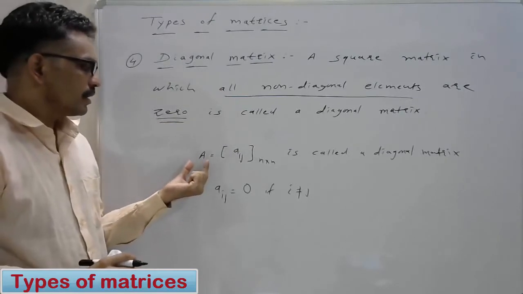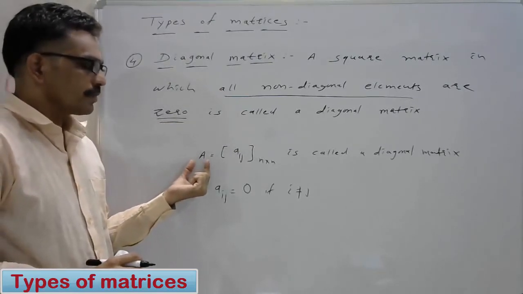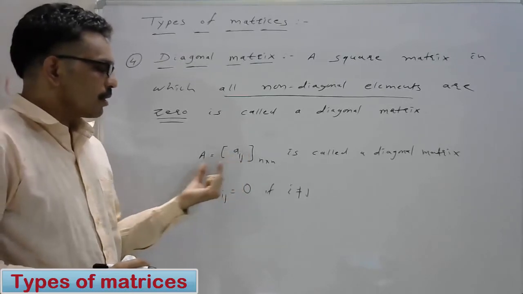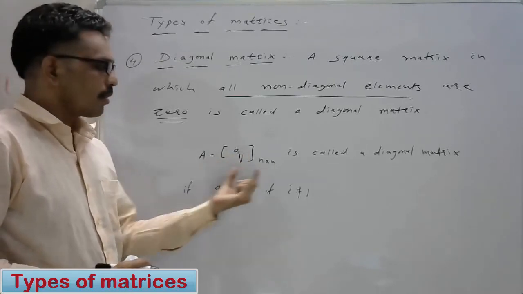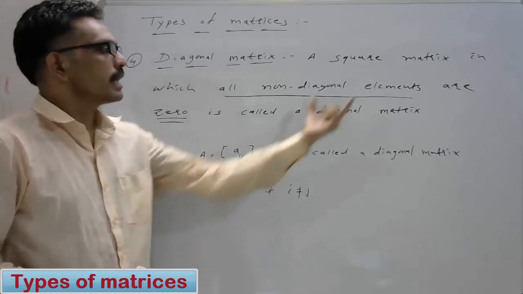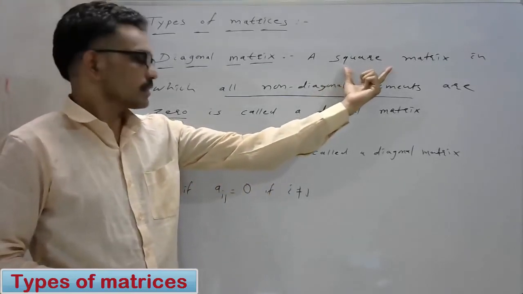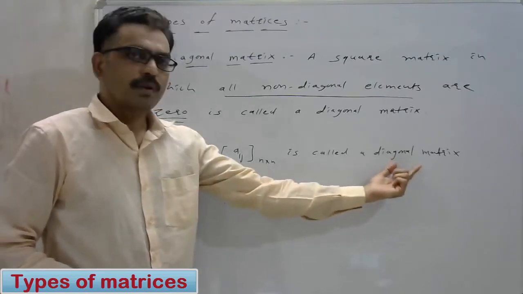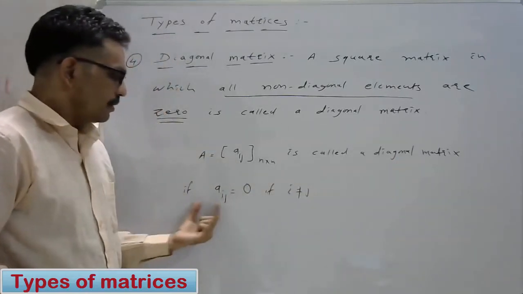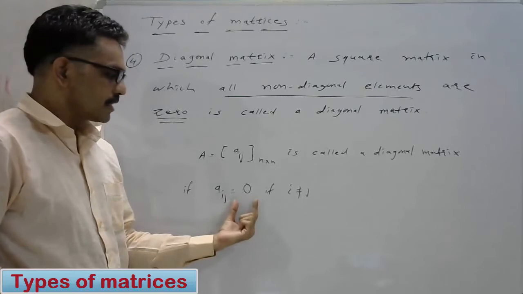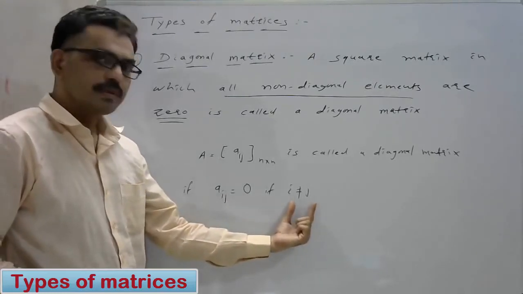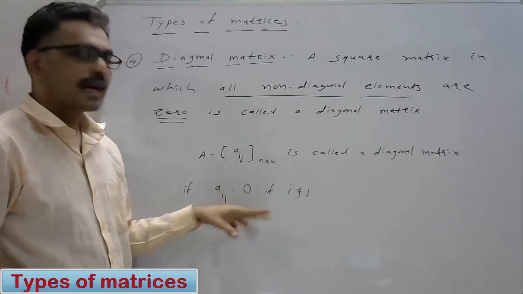Here the elements of the matrix A of order n by n form a square matrix, and it is called a diagonal matrix if Aij is equal to 0 if i is not equal to j.